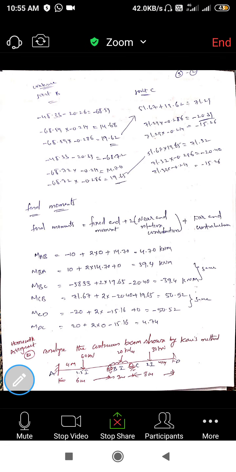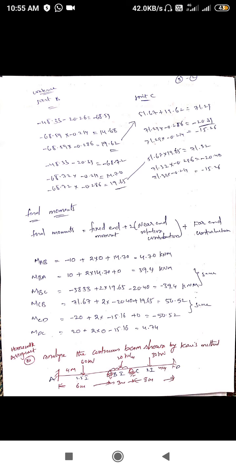So next go to the final moments. Final moment is equal to fixed end moment plus 2 into nearer end rotation contribution plus far end rotation contribution. Okay, go to the moment AB.